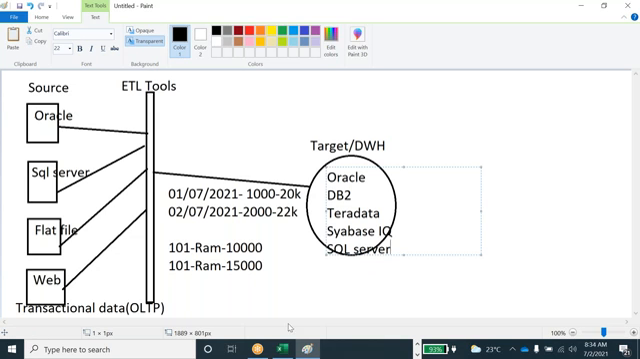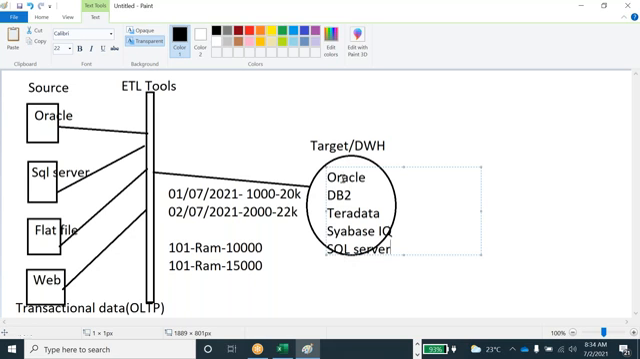Okay, so from the interview point of view, they will ask what is your source system and what is your target system. They will ask how many sources you have. You have to tell them: my sources will be database or flat file. It could be both. You have to give the answer that you mentioned in your resume.